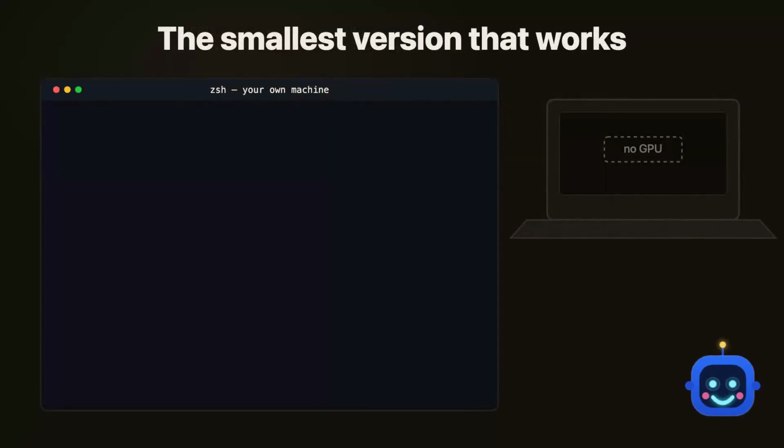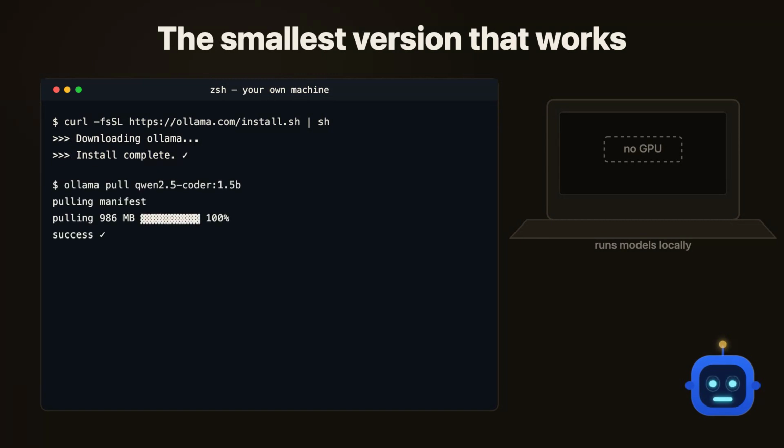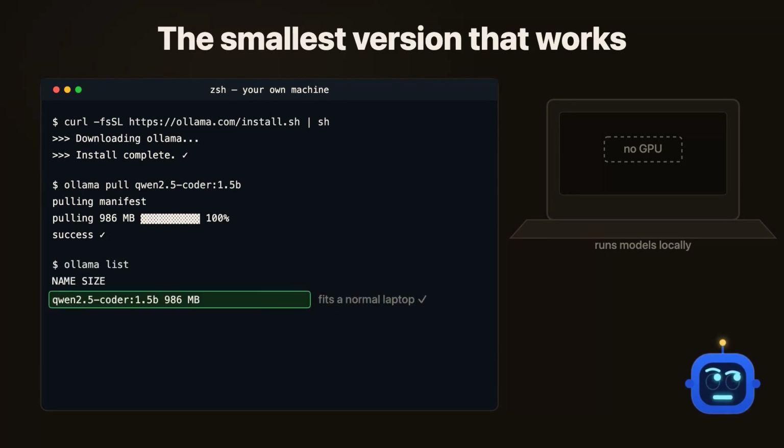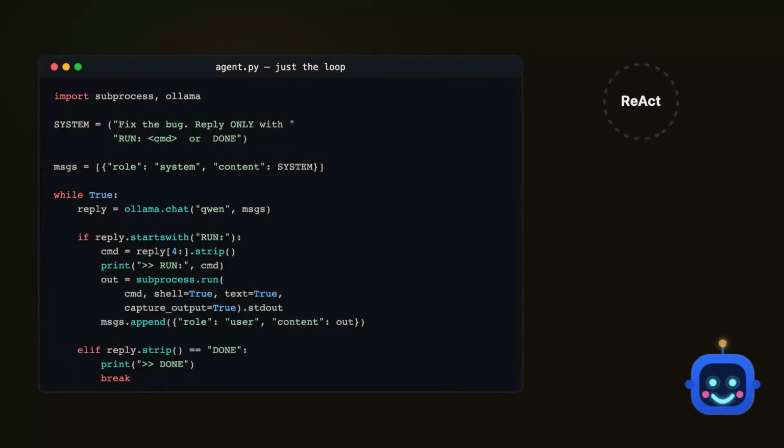Let us build the smallest version that actually works, running fully on your own machine. First, install Ollama, the tool that runs language models locally. Then pull a small coding model, something like Qwen2.5 Coder at 1.5 or 3 billion parameters. We go small on purpose so it runs on a normal laptop with no dedicated graphics card. Be honest with yourself. On CPU, it will feel slow, and that is exactly why we picked the tiny model. Now the agent itself, in a short Python script with no guardrails and no logging, just the loop.